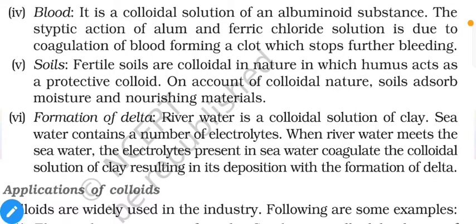Next, formation of delta. River water is a colloidal solution of clay. Sea water contains a number of electrolytes. When river water meets the sea water, the electrolytes present in sea water coagulate the colloidal solution of clay, resulting in deposition with the formation of delta. That means it is one type of precipitation method, when river water, which is colloidal, meets with the sea water which has electrolytes. Electrolytes will coagulate the colloidal particles of the river.